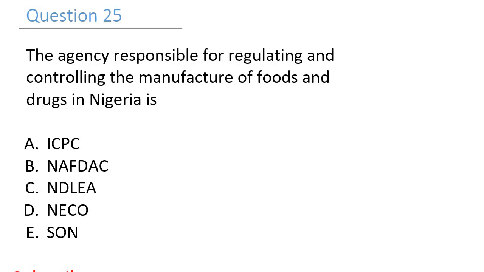Question 25. The agency responsible for regulating and controlling the manufacture of foods and drugs in Nigeria is A, ICPC, B, NAFDAC, C, NDLEA, D, NECO, E, SAN. The right answer is B, NAFDAC.